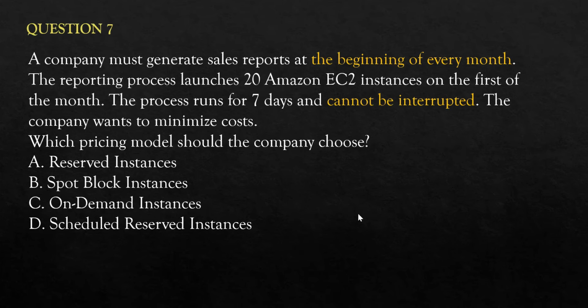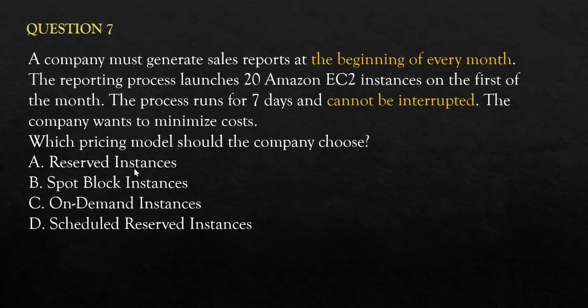Now let's see question number 7. So you can pause this video, read the question properly. The key here is that at the beginning of every month you are generating the sales report. You have 20 EC2 instances and it needs to be running for 7 days and cannot be interrupted. So here if you choose option A, reserved instances is good.